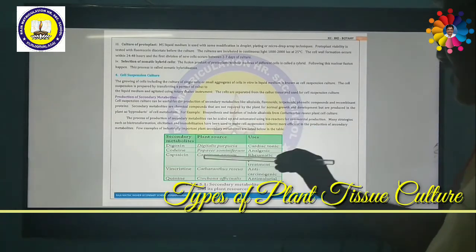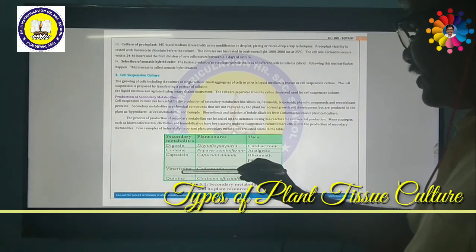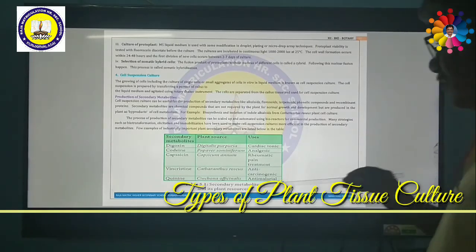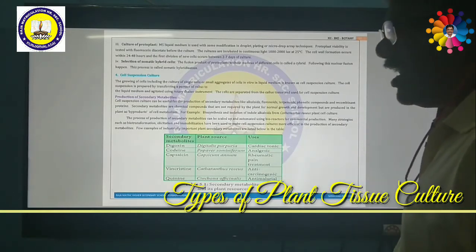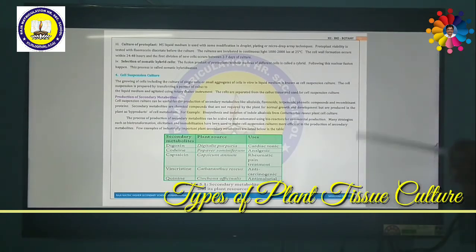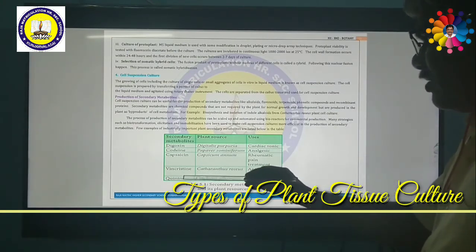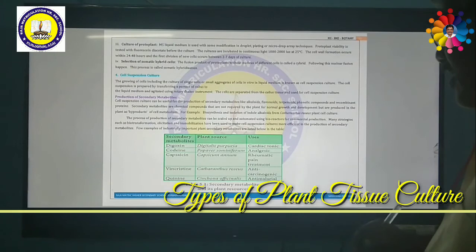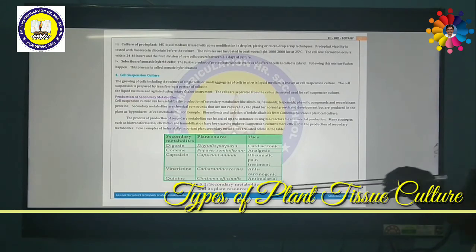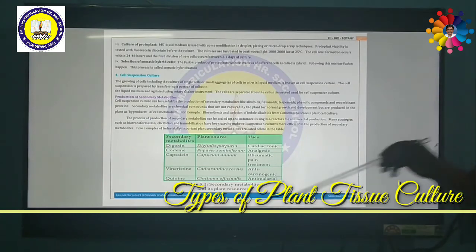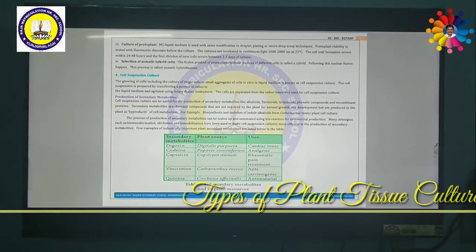Vincristine is a specialized chemical which can kill cancer cells. It is an anti-carcinogenic agent produced from Catharanthus roseus, Vinca rosea. So this is very important to plan. Next one is quinine. This cures malarial disease; it is an anti-malarial drug prepared from the Cinchona officinalis plant. It's a very big tree. The bark of Cinchona officinalis provides a lot of alkaloids called quinine, which is used as an anti-malarial. These all come under secondary metabolites.